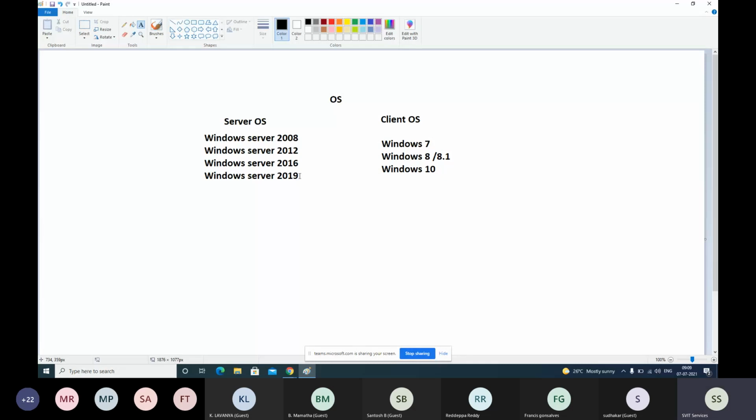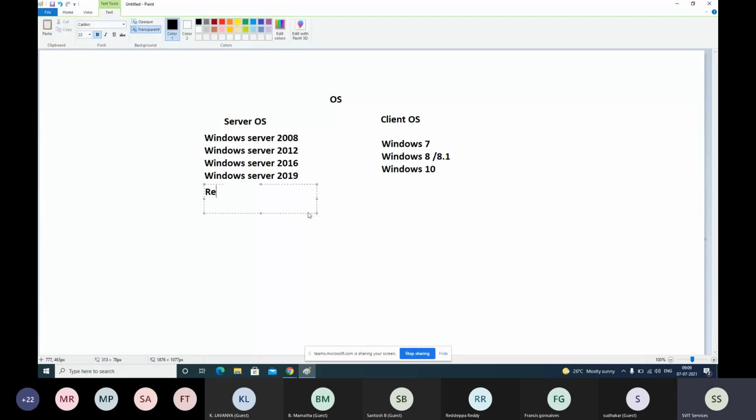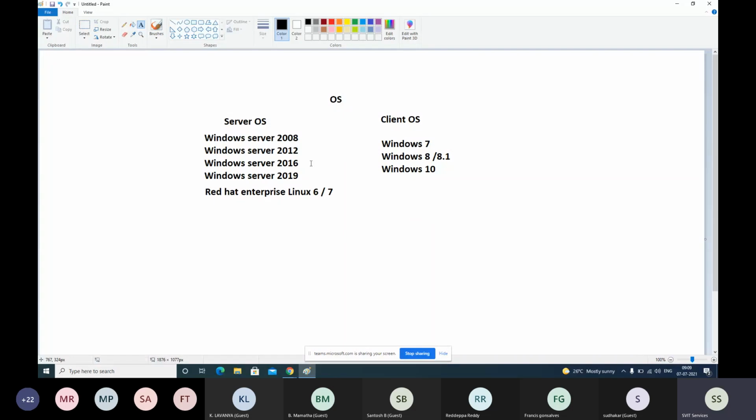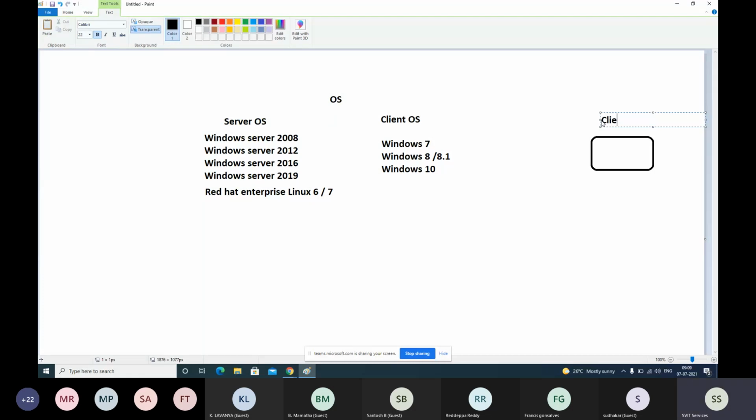Okay. Same way with Linux operating systems, Red Hat Enterprise Linux. Versions 6 and 7 are there, and 7 is the latest version. Like these, server operating system vendors develop based on two categories, server OS and client OS. Then what is the difference? If you have a computer and you install a client OS, or you install a server OS, both work in a similar way. Client OS and server OS work in a similar manner.